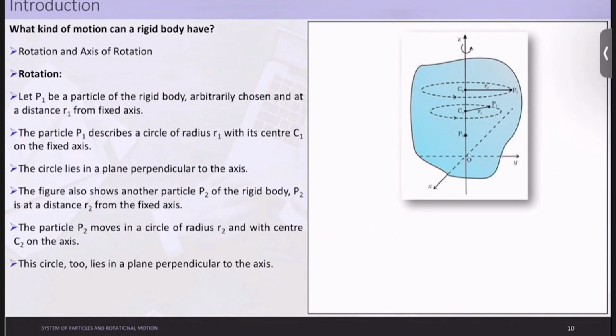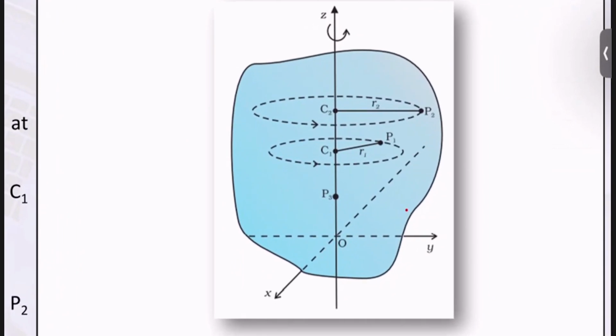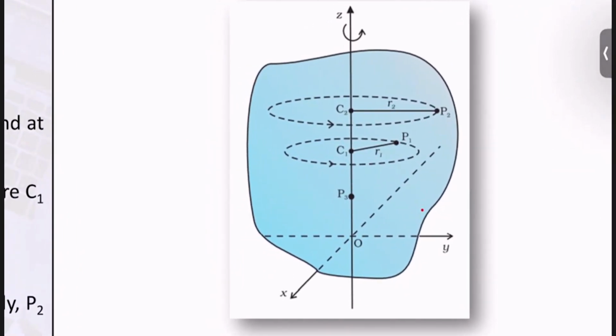If you see this diagram clearly, first of all let me explain the diagram and then we can move forward. This is an example of pure rotation only. Let us assume that this is your axis of rotation, and that there was some particle P1 which was rotating.